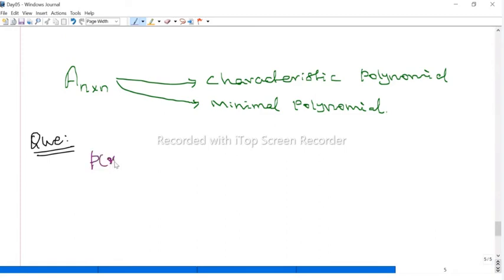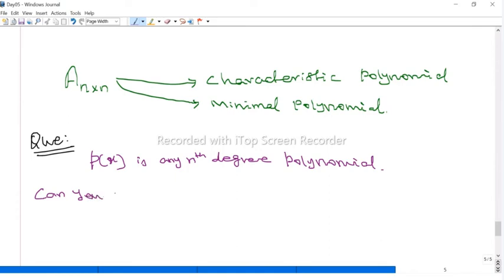Any nth degree polynomial p of x is given. Question: can you find an n by n matrix?